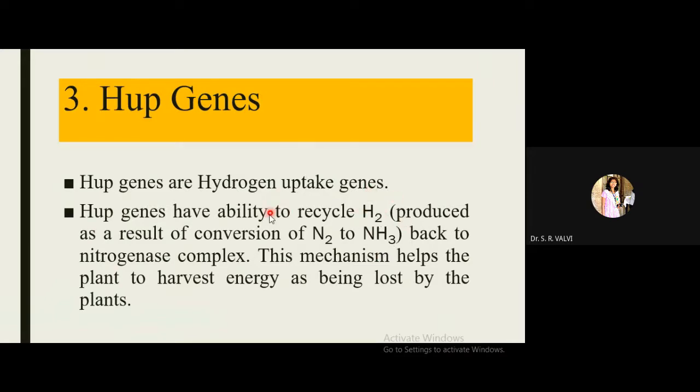It is taken up by the hydrogenase enzyme, right? And when will hydrogenase enzyme work? When the hup genes give the signal to the hydrogenase enzyme, it will combine with this H2, then give the electron to ferredoxin, and then ferredoxin gives the electron further to the nitrogenase enzyme, right? Likewise the hydrogenase enzyme and hup genes carry out their activity.